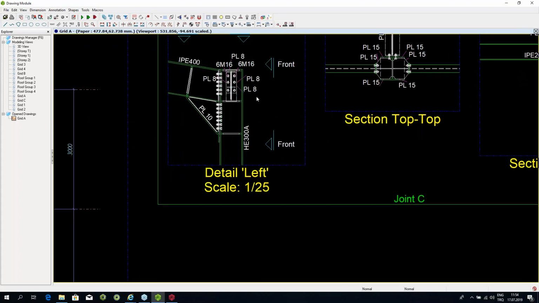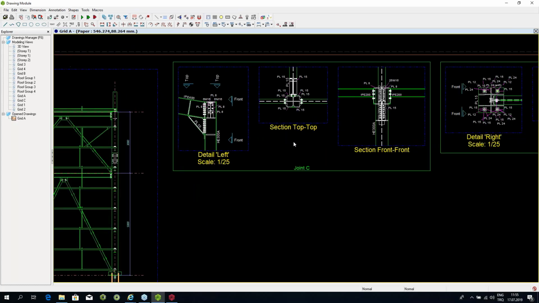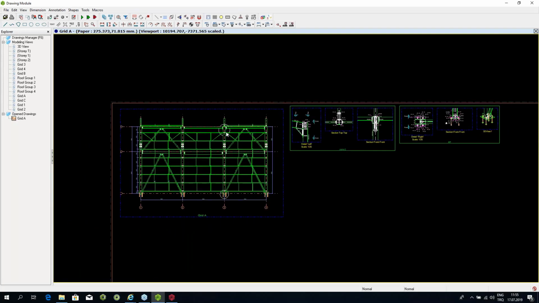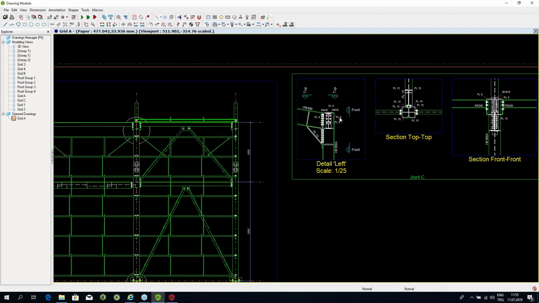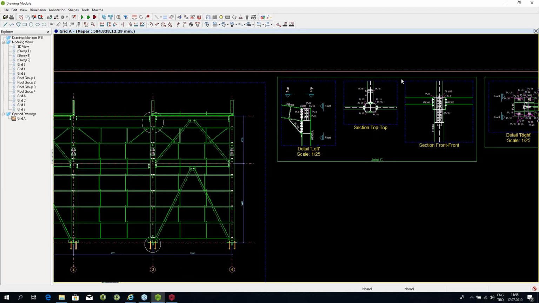So it'll go and create different views of the connection from top. This is all customizable, so you decide whether you want a 3D view in there or not, whether you want a top view in there or not. But once you've decided on that, then you can use these drawings and send them to the client or send them to the manufacturer for whatever purpose they're going to use it for.